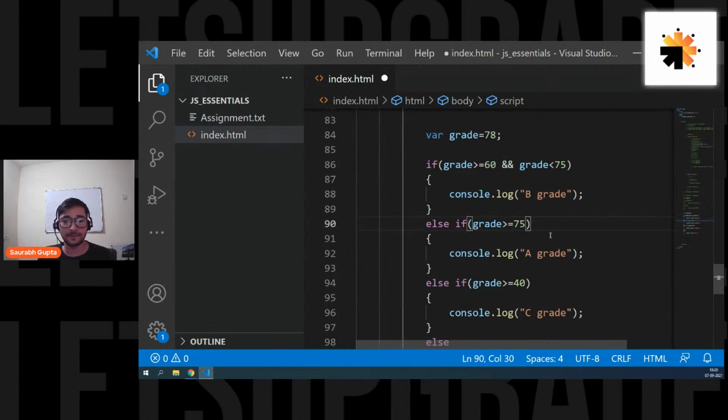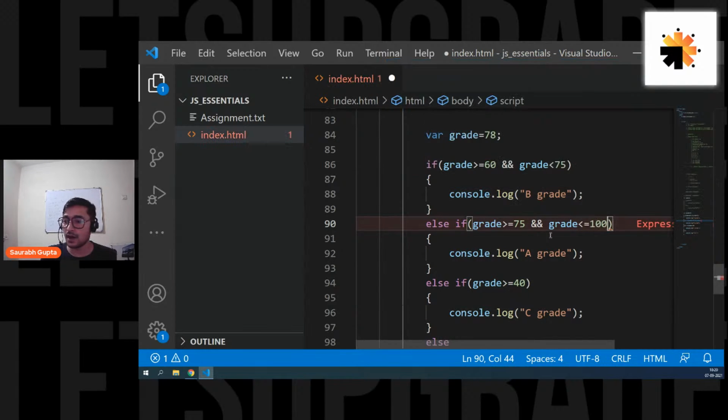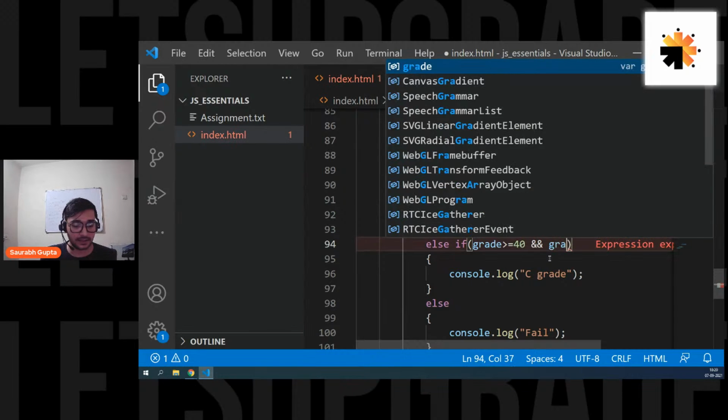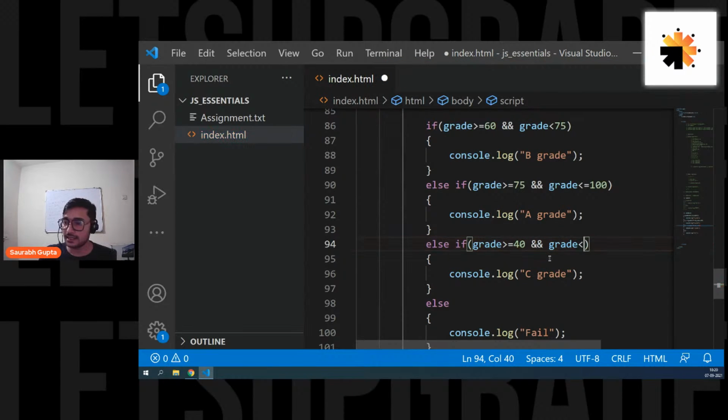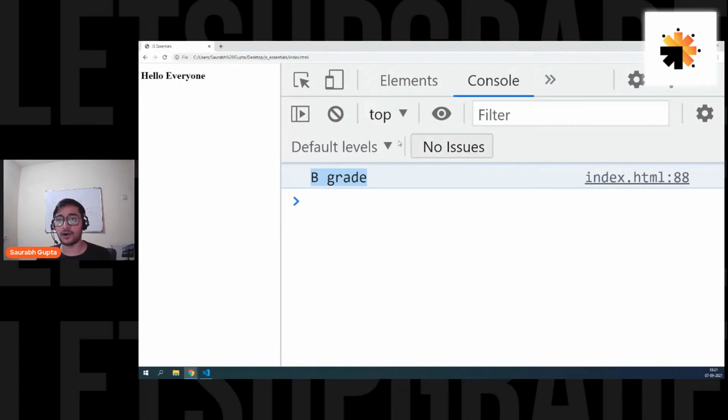And the same goes here. We can again write and grade is less than or equal to 100. That means the maximum I can go is 100. And here again, same: and grade is less than 60. And now it is fine. Now, even if I move my conditions up and down, it will still work. Save it and check it out now.